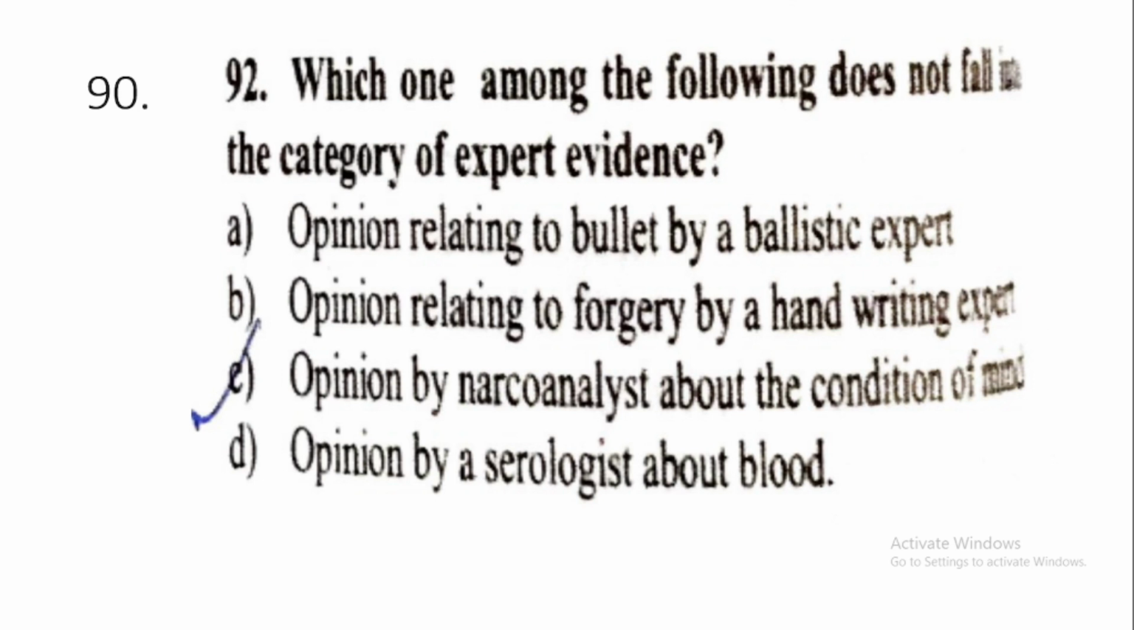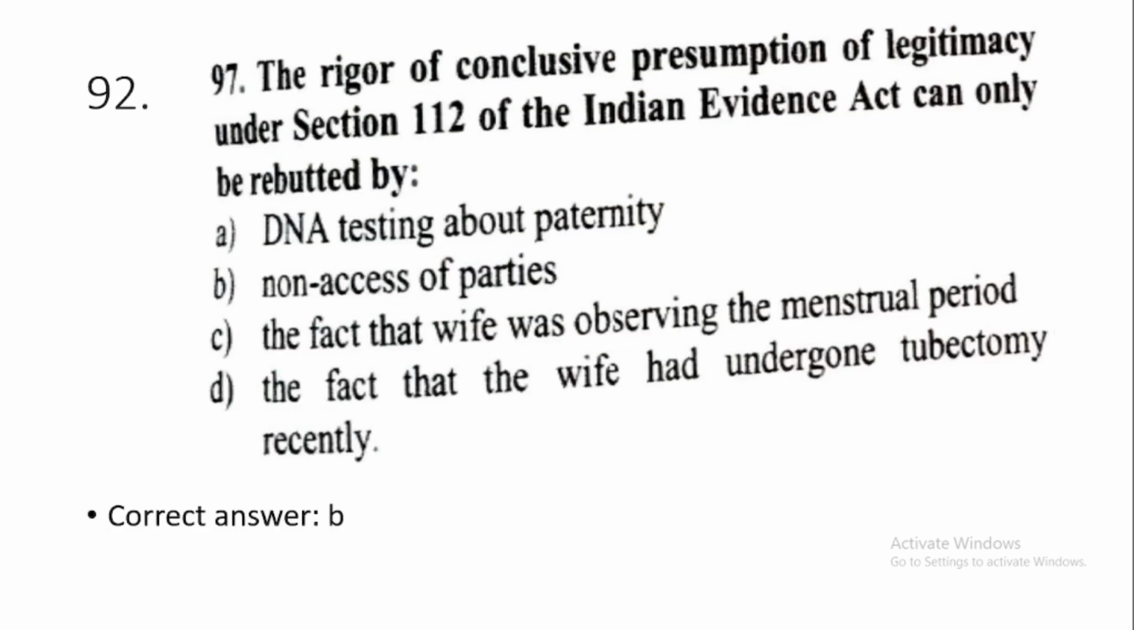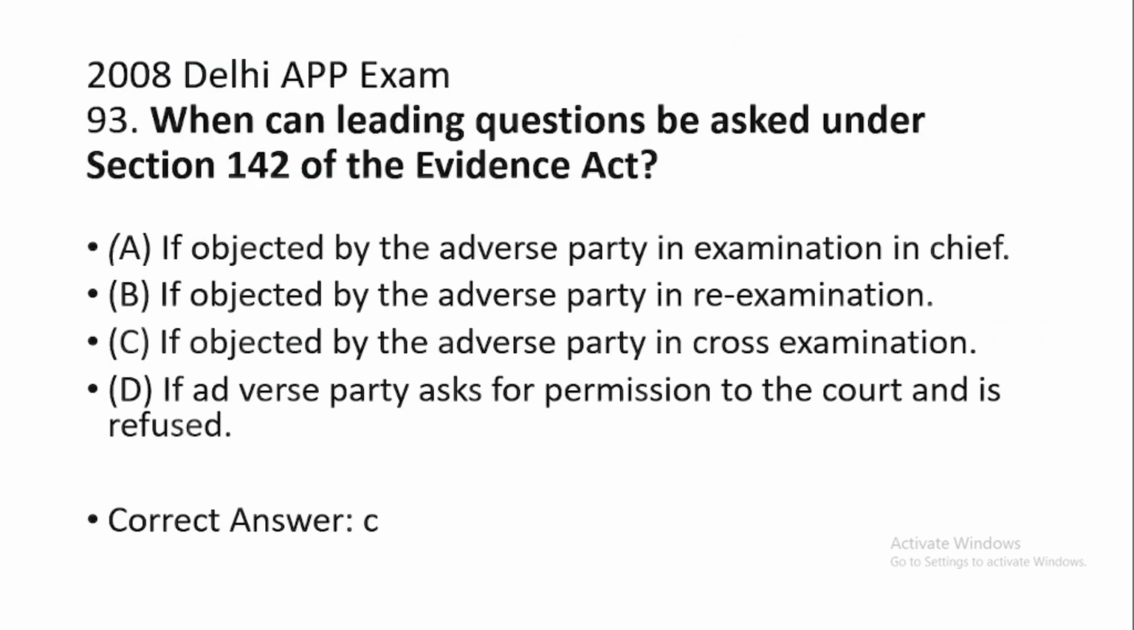90. Which one of the following doesn't fall into the category of expert evidence? It is option number C. Opinion by narco-analyst about the conditions of mind. 91. In criminal proceedings, under which of the following situations is the fact that the accused person has bad character relevant? It is option number D. 1 and 3. One, the character of the accused is in issue, and 3, to rebut prior evidence of good character. 92. The legal conclusive presumption of legitimacy under section 112 of the Indian Evidence Act can only be rebutted by option number B, by non-access of parties.